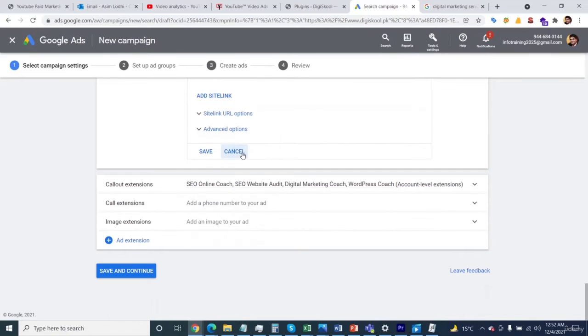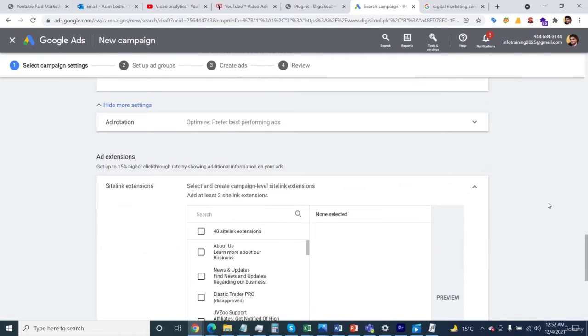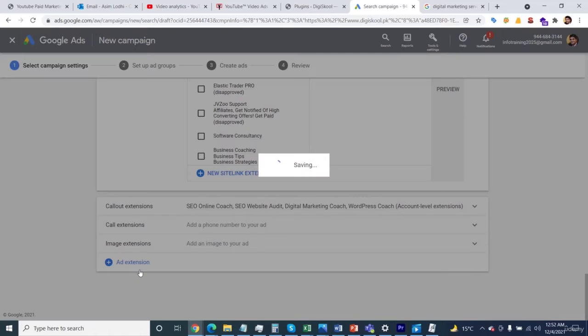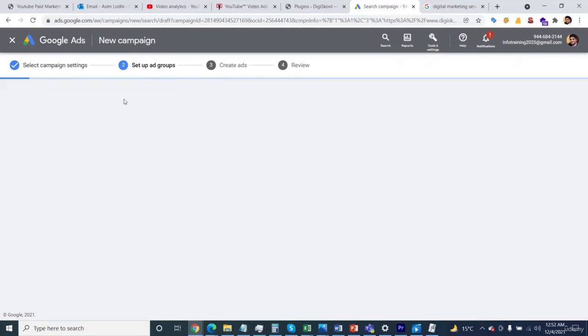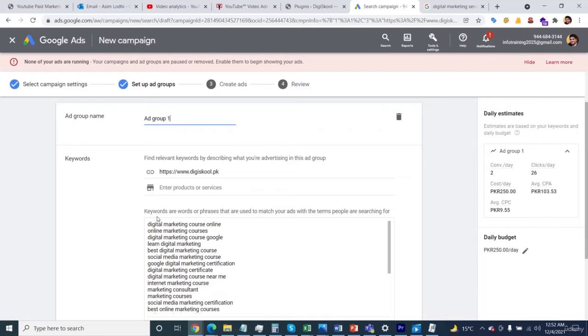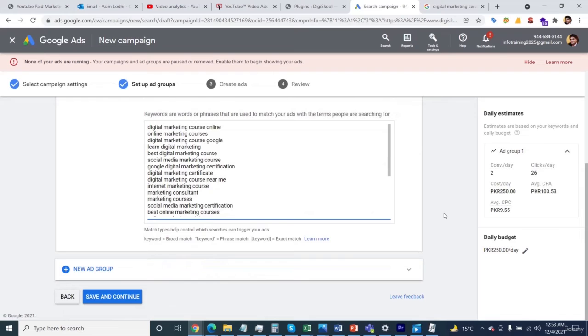You can add as many as you require, and then click on the continue button. Once you click on continue, here is a similar concept to what I taught you on the display network. On the basis of my website, as you have seen at the bottom, Google keeps adding some keywords themselves. The concepts which I showed you are the ones which Google is recommending.